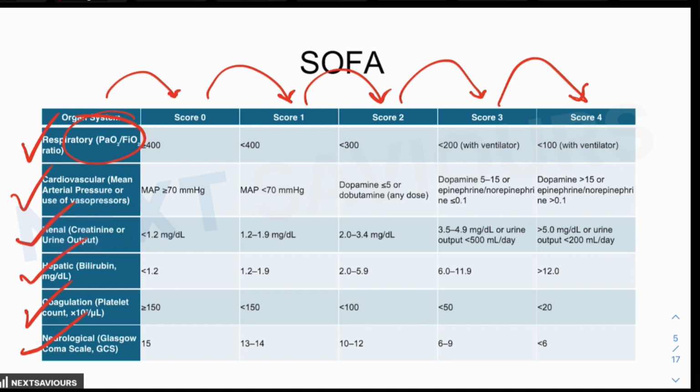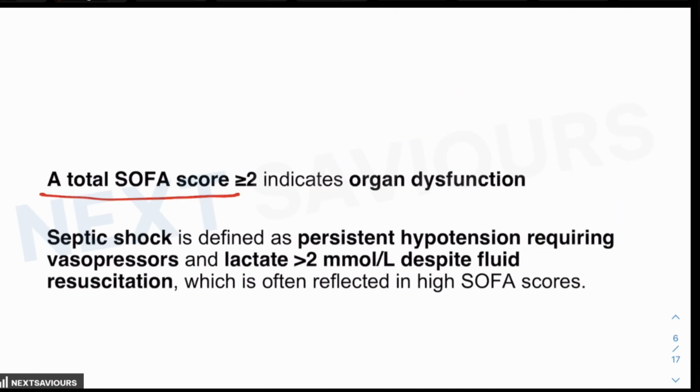On this basis, the scores are identified and calculated. A total SOFA score of greater than or equal to 2 indicates an organ dysfunction, which is a key criterion for diagnosing sepsis as per the Sepsis-3 definition. And a higher SOFA score correlates with a higher mortality risk.